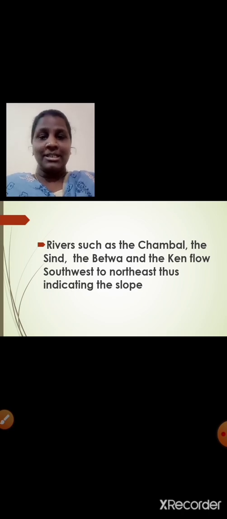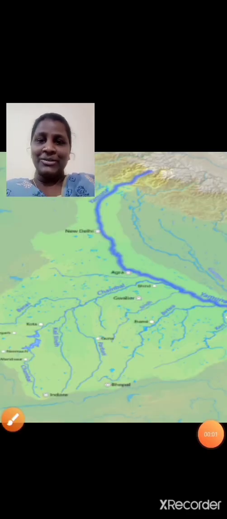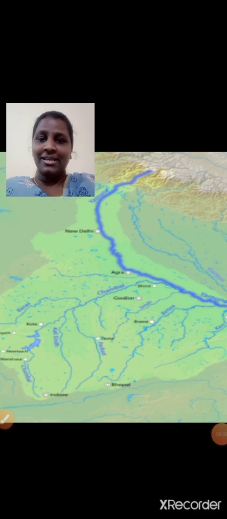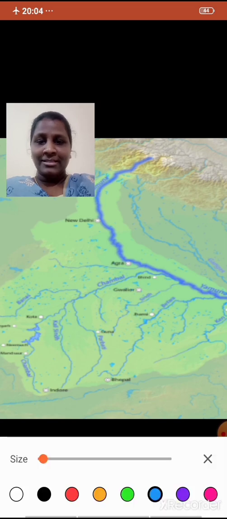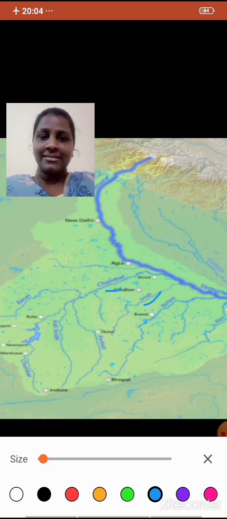Rivers such as the Chambal, the Sindh, the Betwa and the Ken flow southwest to northeast. So all these rivers flow from southwest to northeast, thus indicating the slope. That means the Central Highland slopes towards the eastern part, towards the east. Students, here on this map you can see the river Chambal, Sindh, Betwa and Ken.